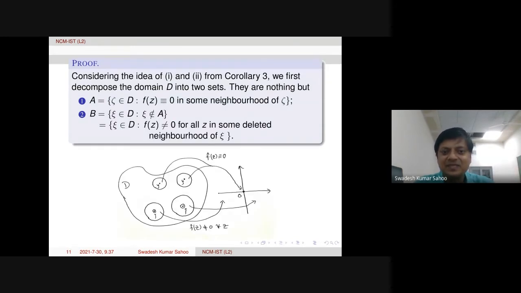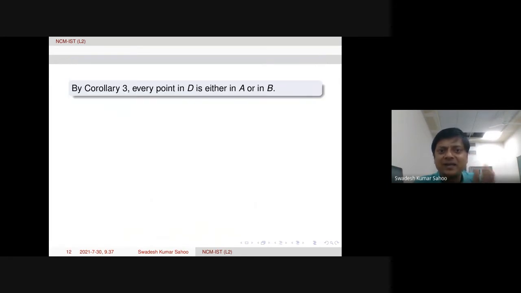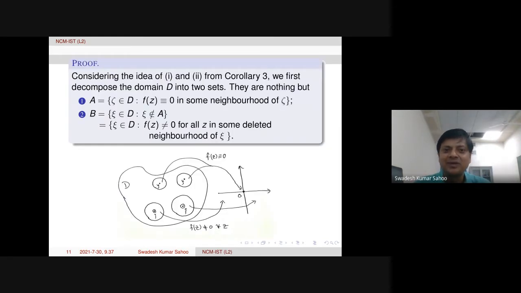Anyway, I'm going to explain now in detail that by corollary 3, whatever point we take in the domain D is either in A or in B, right? Because we have only two possibilities by corollary 3. So whatever point we take in D, that point will be either in A or in B. All right.